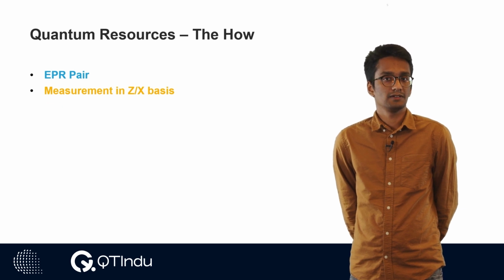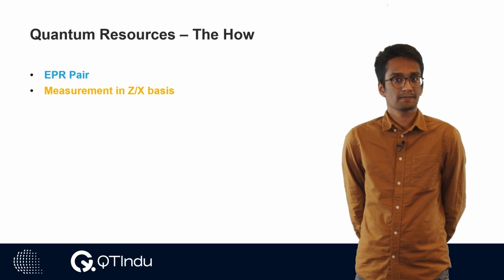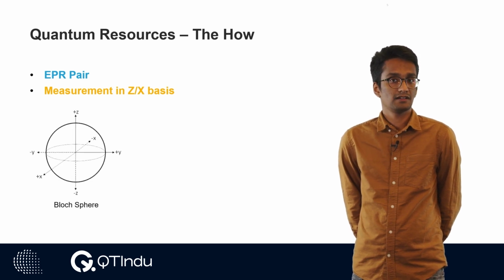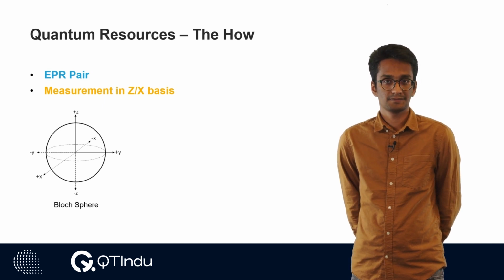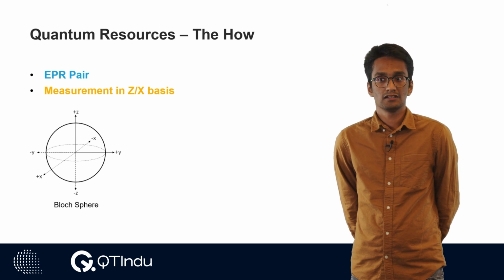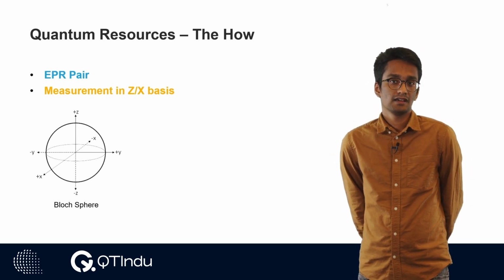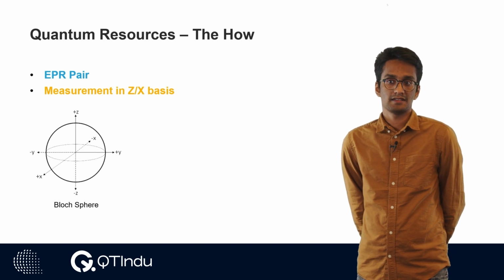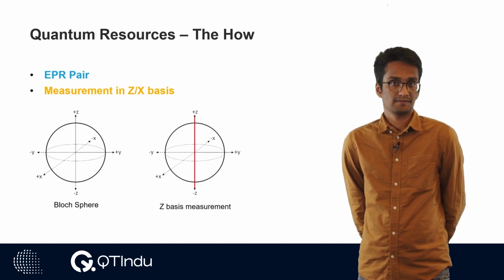The next topic that we will come across in this submodule is measurement. As you might be aware, a single qubit can be represented in a Bloch sphere. Think of measurement as taking a look at the state of this qubit. In quantum information, measurement is done according to a basis or an axis.